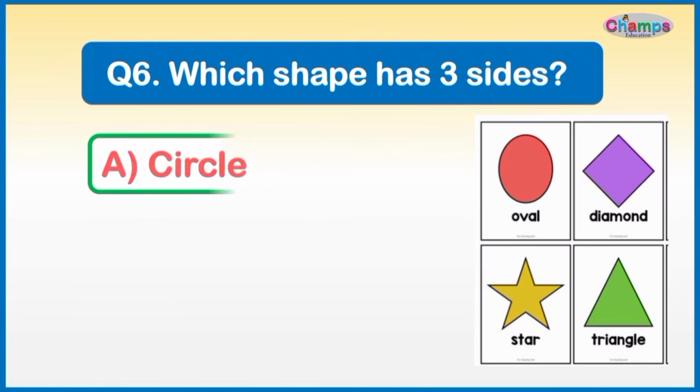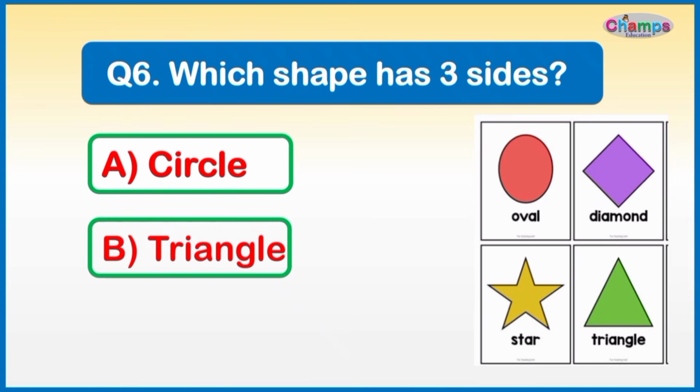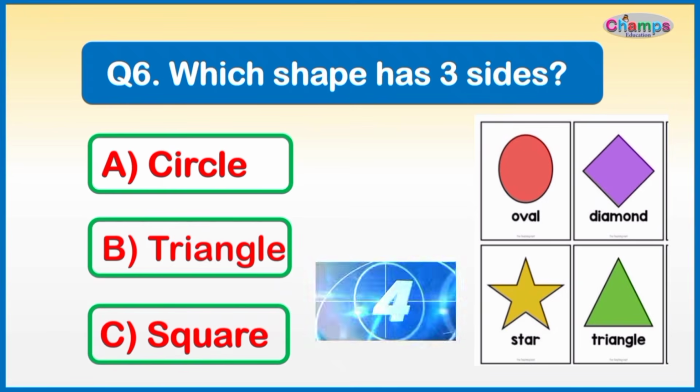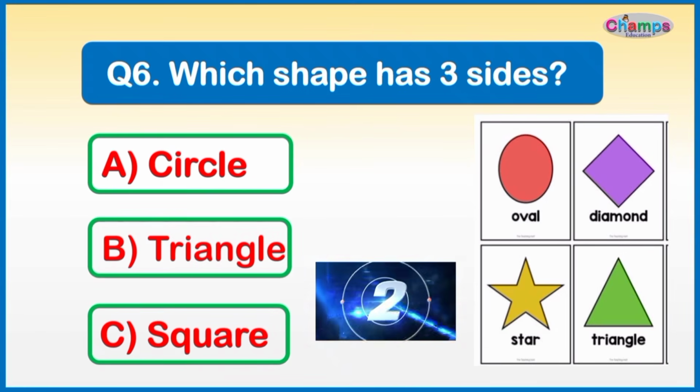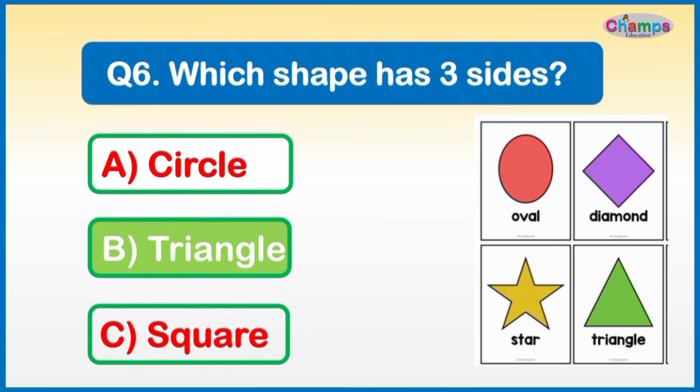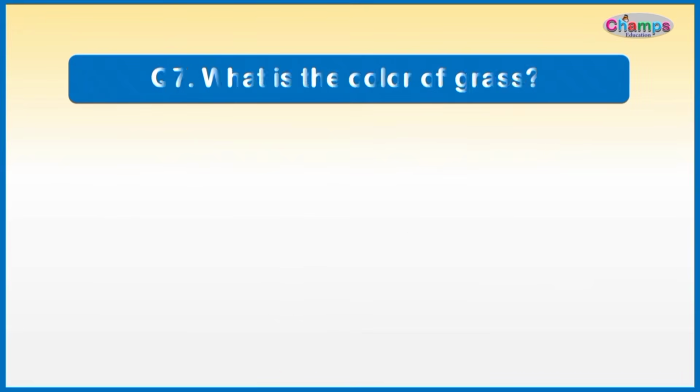Options are A. Circle, B. Triangle, C. Square. Right answer is answer B. Triangle. What is the color of grass?